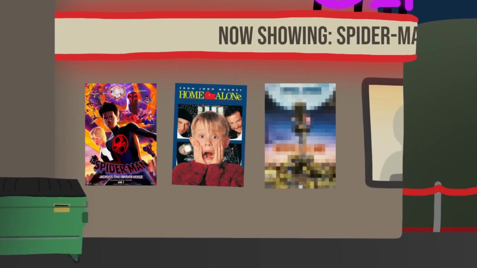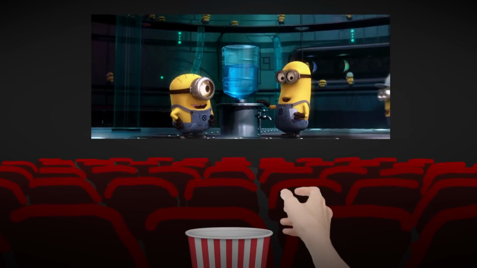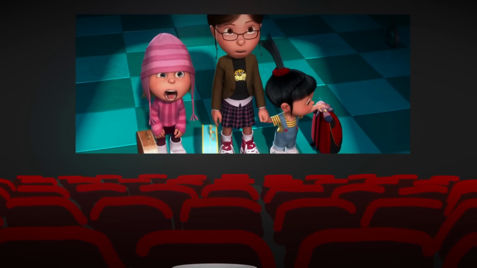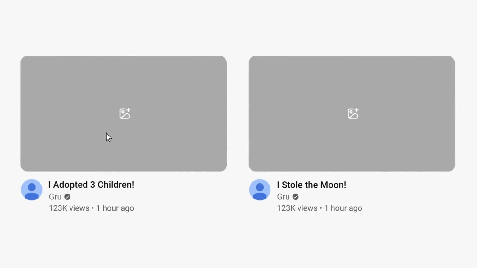Next movie is Despicable Me. This is a childhood classic for me. It's about Gru's plot to steal the moon and his development as a father figure. I think one of those might be a bit more interesting to click on. Yeah, we'll go with that one.